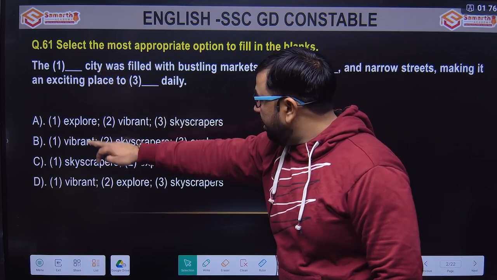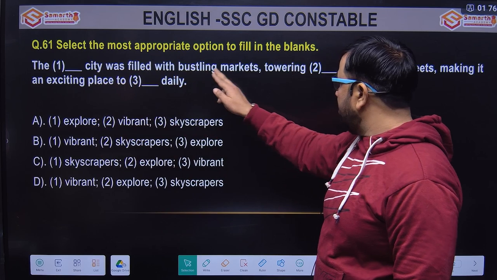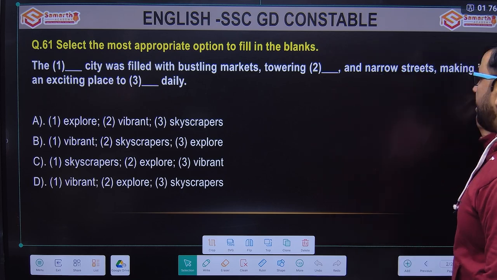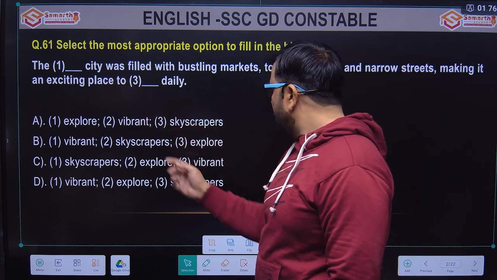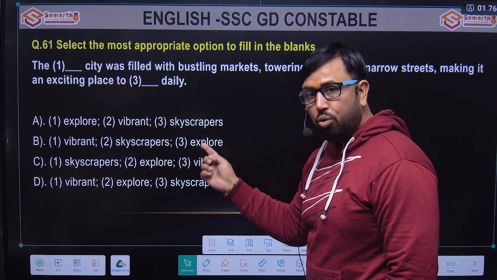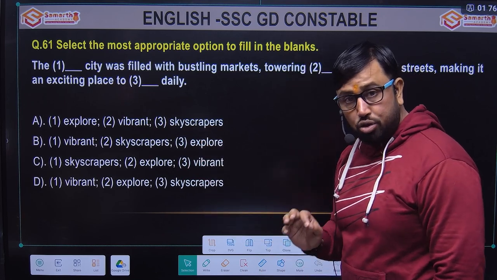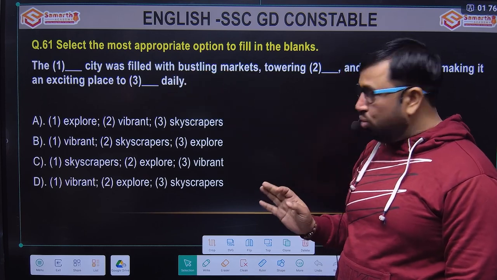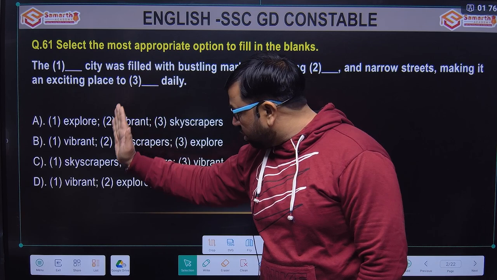The vibrant city was filled with bustling markets, towering skyscrapers and narrow streets, making it an exciting place to, after that you can put a verb, explore daily. Okay, this is how it should be done. Don't try to solve all three blanks in one go, solve the question one by one.